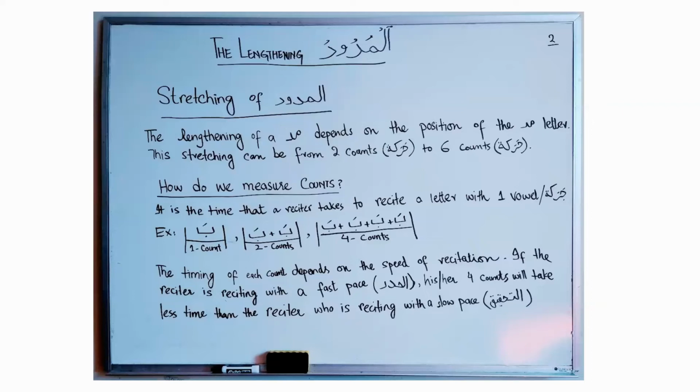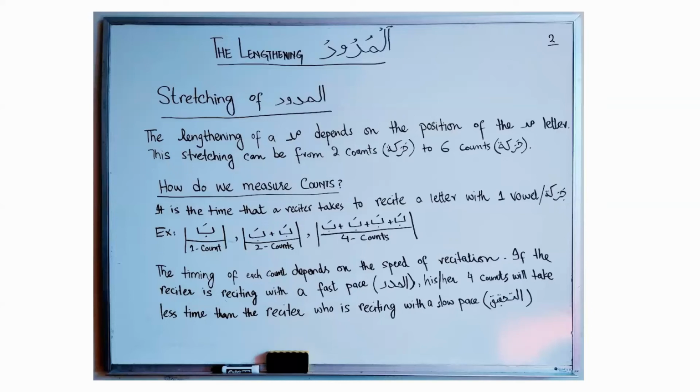While studying Mudood, when we say 2 counts, that means the time a reciter takes to recite 2 letters with the haraka consecutively. And when we say 4 counts, that means the time the reciter takes to say 4 letters with the haraka consecutively. Similarly, when we say 6 counts, that means the time a reciter takes to recite 6 letters with the haraka consecutively. So the timing of each count depends on the recitation of the reciter.